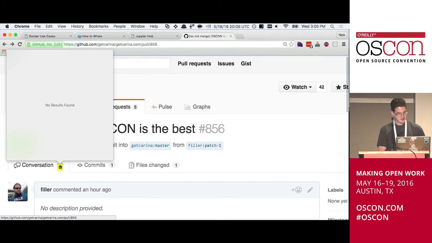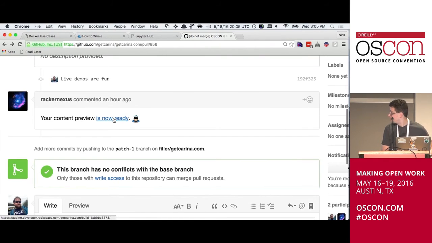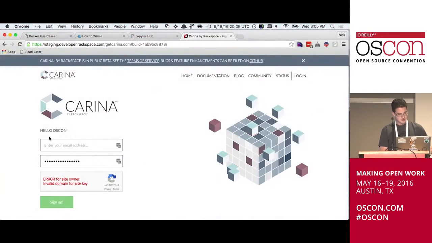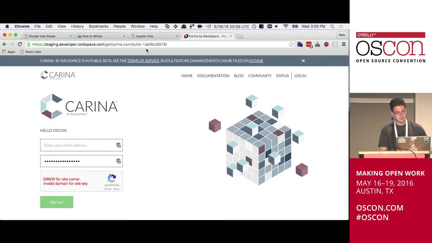If we go back to the conversation, and if I can click appropriately, there we go. Our bot account posted a link here, so we click that, and boom. There we go. So notice how up here in the URL, we have our own environment. If I pushed another commit, I'd get a new environment that would have those changes, and so on.